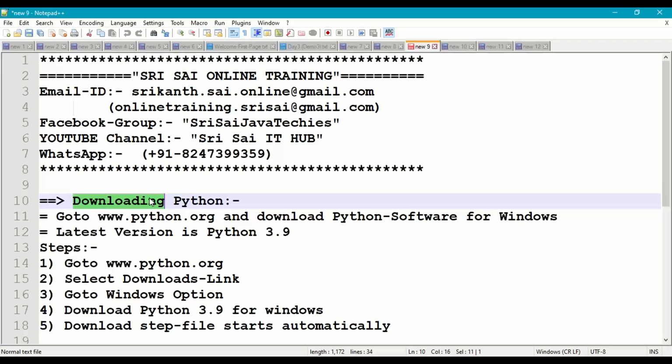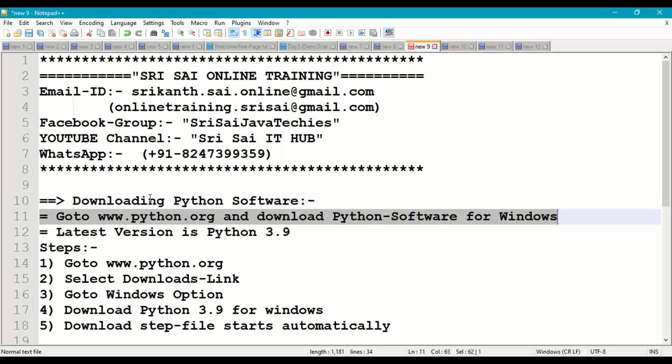Now coming to downloading the Python software. How to download Python software? First we have to go to the website www.python.org, and from there download the latest version of Python.